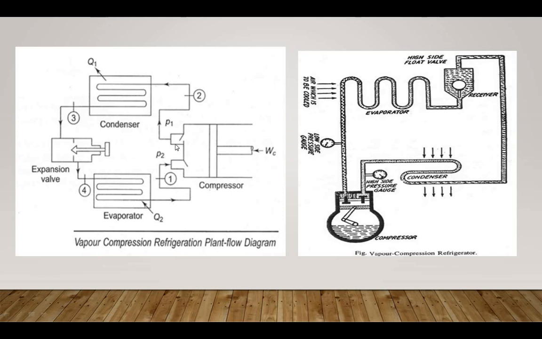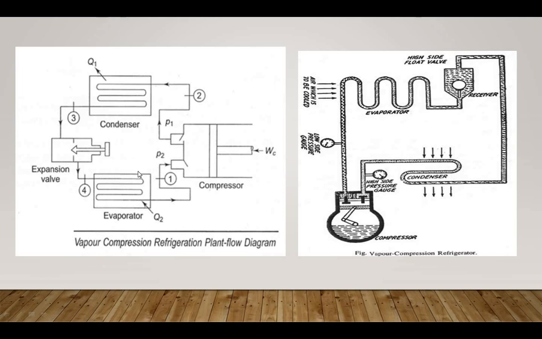In the vapor compression cycle, liquid is used as the refrigerant in place of air, as in the air refrigeration cycle, where we use air. So in the vapor compression system, the working medium air is replaced by liquid, and therefore it involves sensible as well as latent heat.